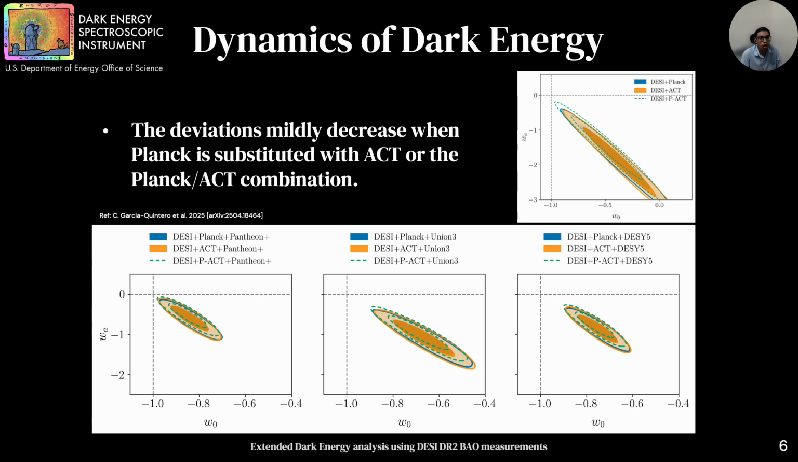These results are fairly robust even when the Planck CMB anisotropies are replaced by ACT DR6 or a combination of both. We find that the deviations get a bit smaller, but there is still a noticeable departure from a simple cosmological constant. Here we show DESI plus Planck in blue, DESI plus ACT in orange, and DESI plus P-ACT in the green dotted line. So we show DESI plus CMB, and DESI plus CMB plus 3 different supernovae combinations, and you can see the results are fairly similar.